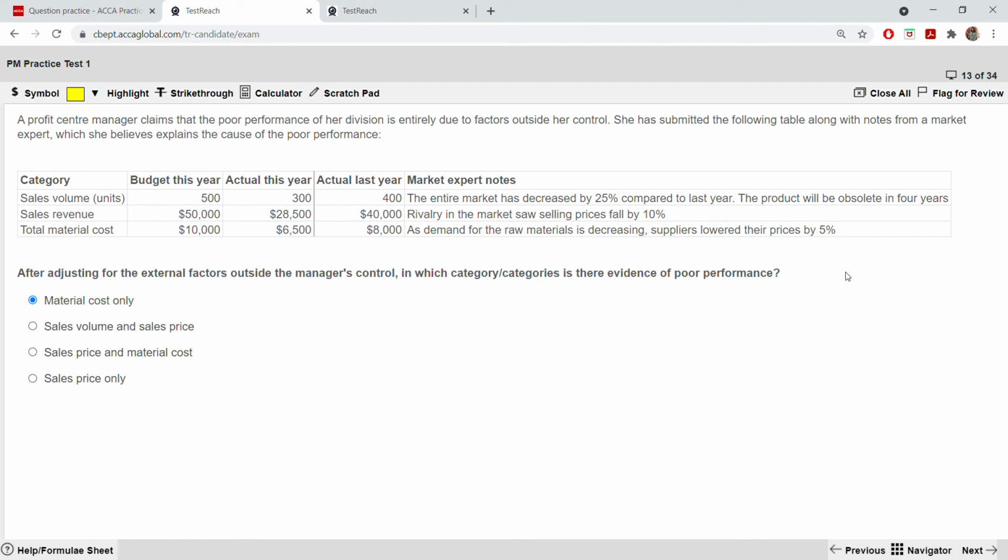But when you are flexing the sales volume and the prices, the manager is performing better. Just flex it and see. Make sure that you know how to flex, which I'm not showing right now.